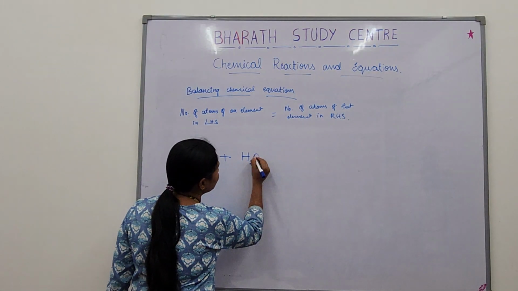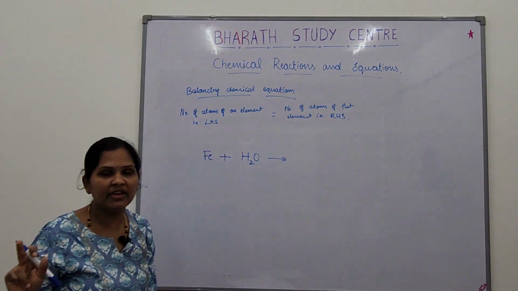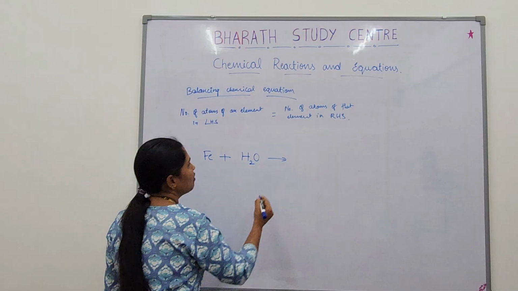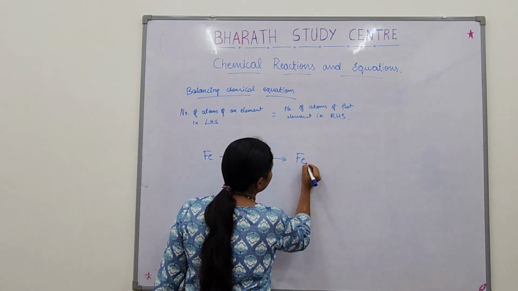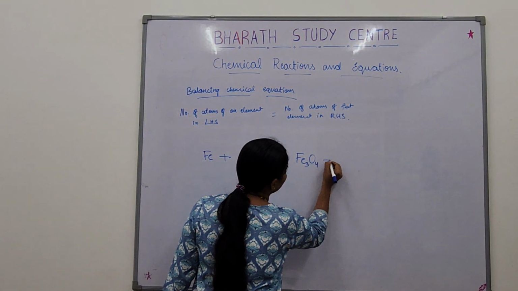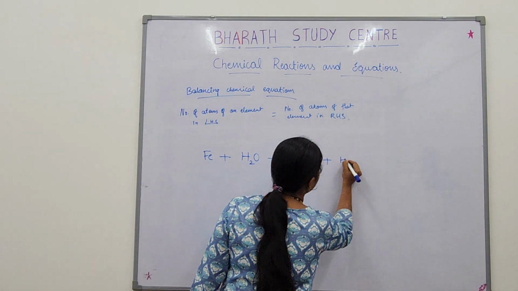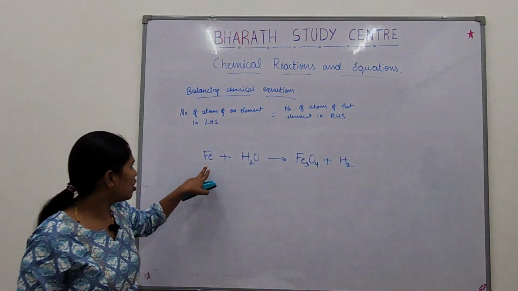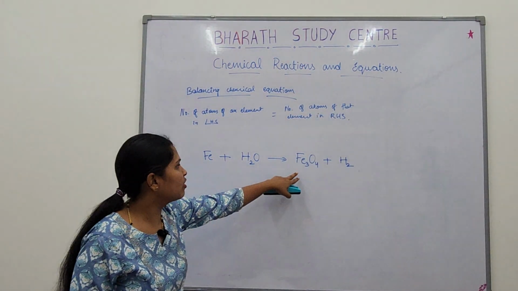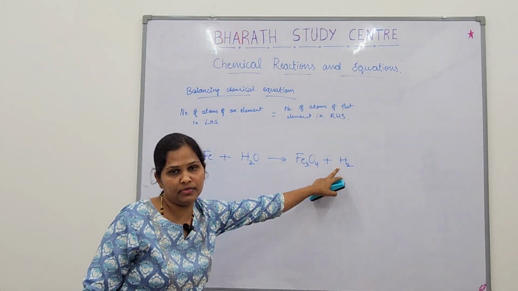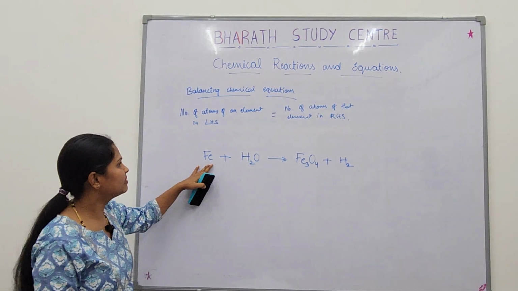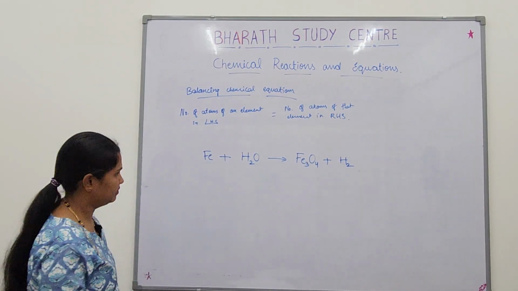Fe and H2O, what does it give? It will give Fe3O4 and hydrogen. Okay? So iron reacting with water gives ferric oxide and hydrogen. Okay? Shall we draw the table?